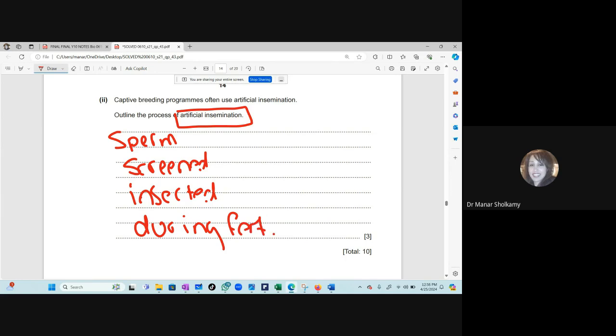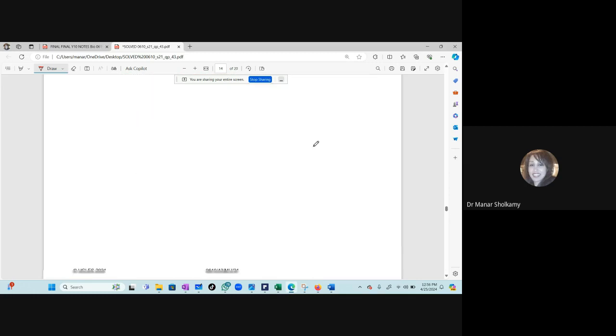Here it is different from in vitro fertilization. In vitro fertilization, we take the sperm and the egg out. But in artificial insemination, the egg stays inside the female. I only take the sperm, I will screen it, wash it, and I will insert it inside her body at the right time when she's ovulating so that I will increase the chances of fertility. Excellent. And we do this when we have couples that cannot have babies or with endangered species so that they don't get endangered.